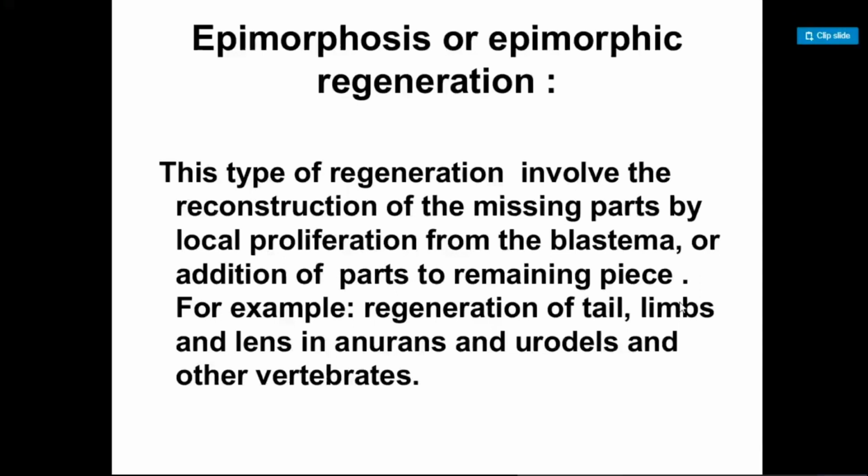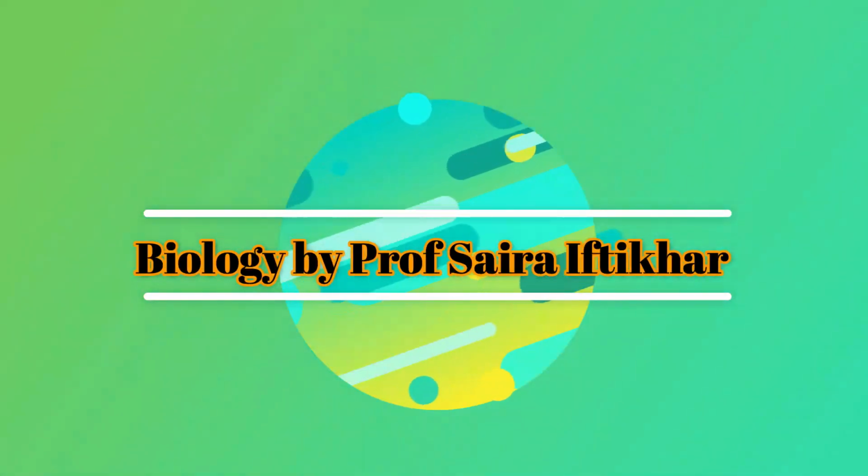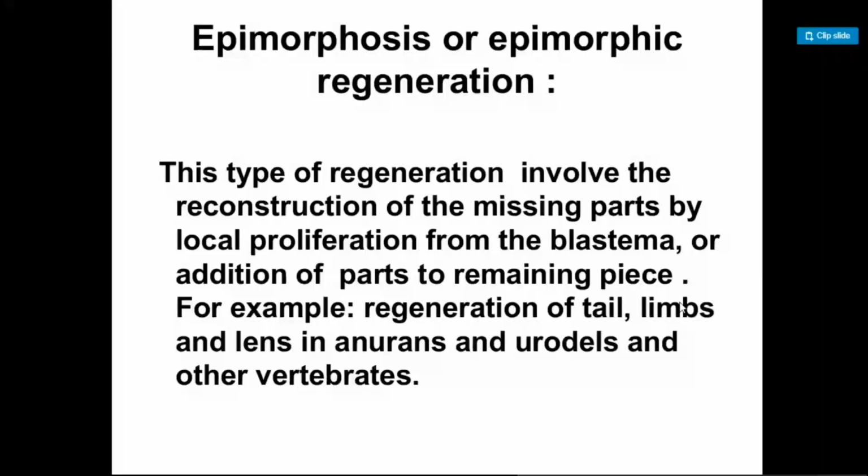And what is blastema? Any whitish part which appears after any injury or after the cutting down of any part of the body. So that whitish material which firstly appears on the remaining piece. So this is epimorphosis. This is a type of regeneration in which the surrounding cells are involved or helpful for the regeneration or rebuilding of cells, known as epimorphosis.